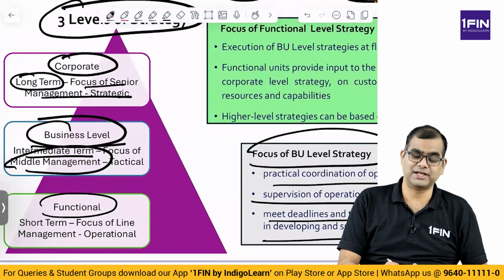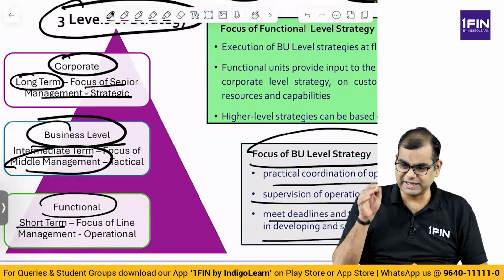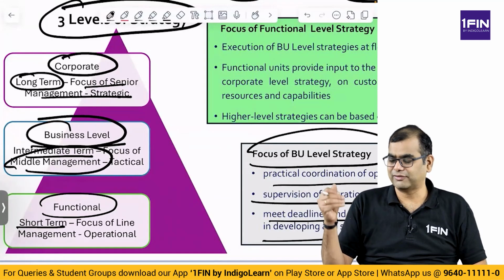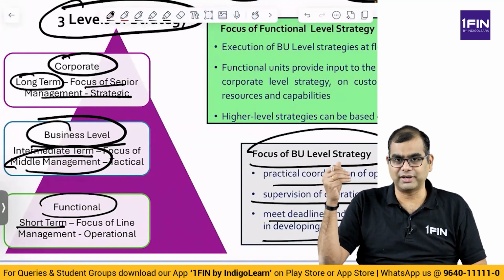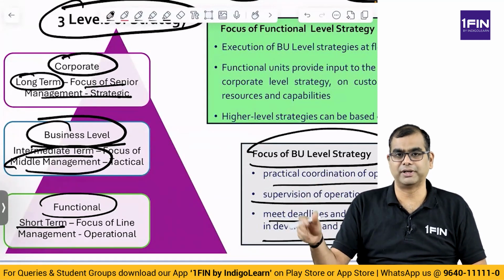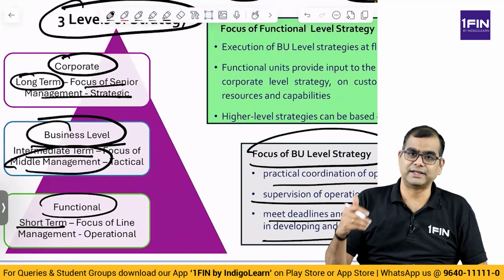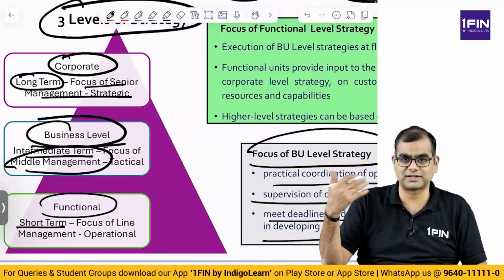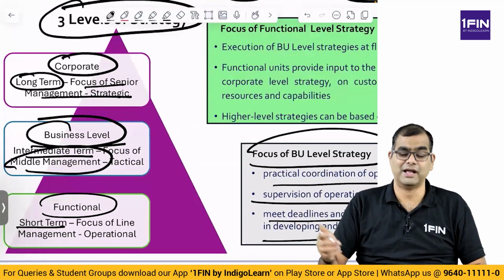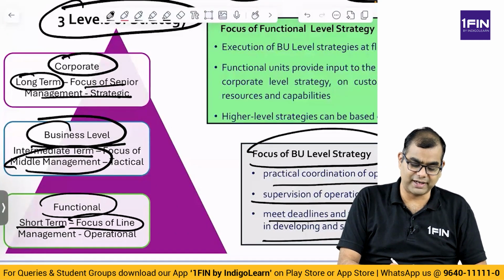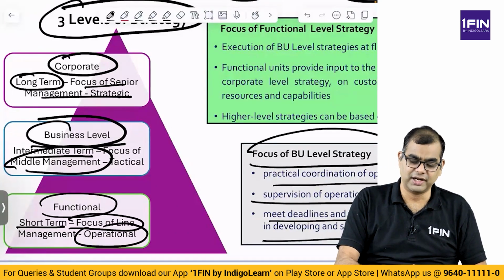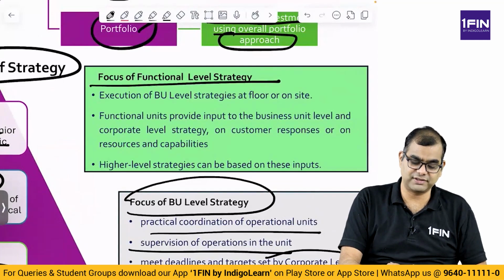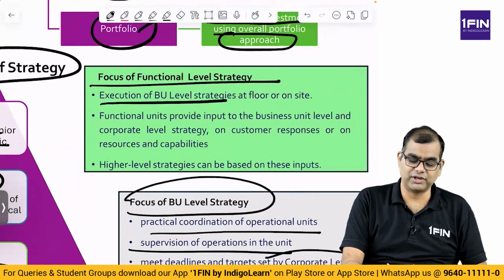And then you have functional level strategy, that is short term, that is basic, your plant. In the plant, a machine has broken down, do something. There is some labor issue, get new people. Employees are not there, get them. Trucks have not come in logistics, or new kind of marketing. All of that is the focus of line management, and it is very, very operational. It is bottommost. And the focus of the functional level strategy is the execution of BU level strategies on the floor.